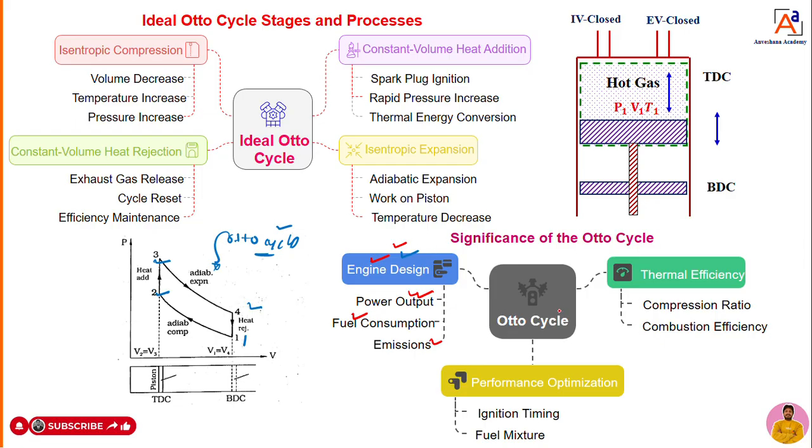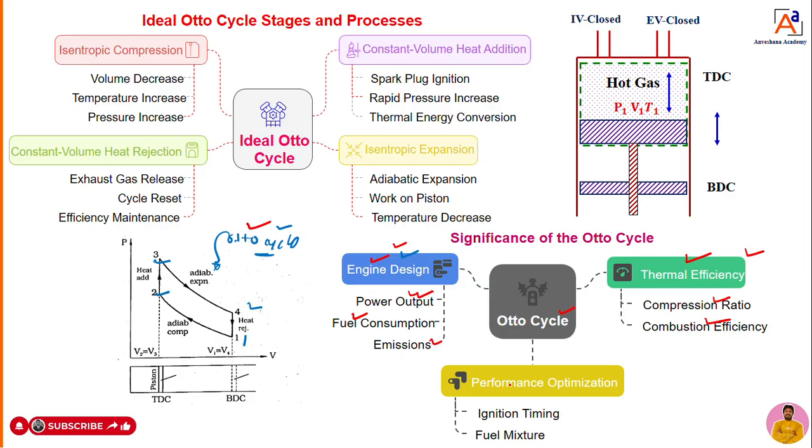That is the importance of the Otto cycle. Not only engineering design, we can calculate the efficiency of the engine by calculating the compression ratio and combustion efficiency. To calculate these, I can use this Otto cycle. Based upon the compression ratio and combustion efficiency, I can calculate the overall thermal efficiency of the engine.